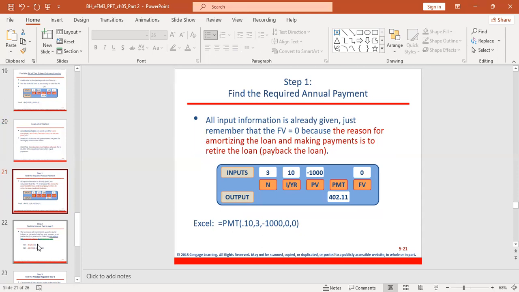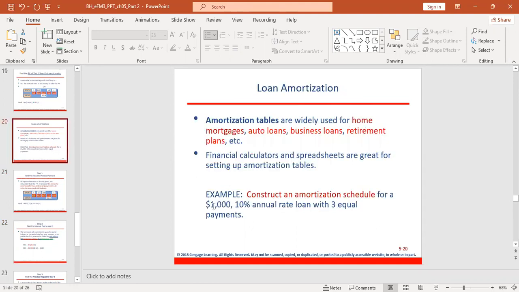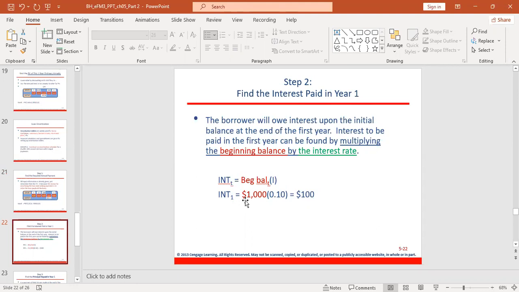Then step 2. In step 2, you need to find the interest paid in year 1. How do you find the interest paid in year 1? You multiply the beginning balance by the interest rate. So what's the beginning balance? The beginning balance is 1,000. What's the interest rate? 10%. So you multiply the beginning balance by the interest rate. So 1,000 times 10%, 0.10, you get 100. So this is the interest that is paid in year 1.